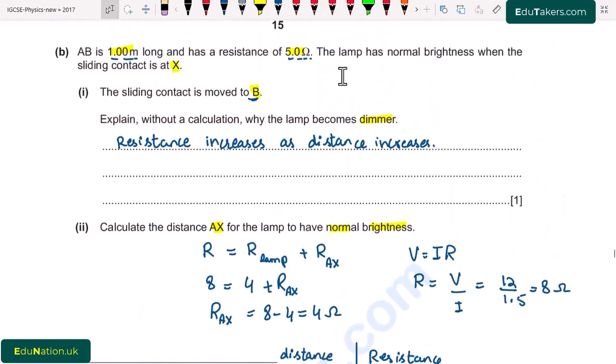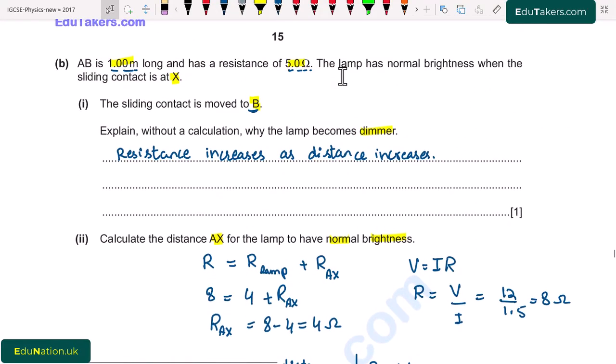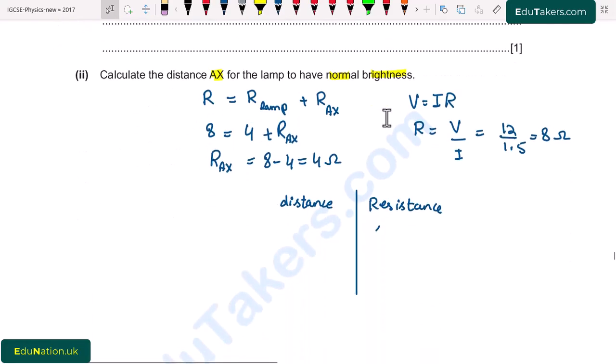It is given that the wire is 1.00 meter long and the resistance is 5.0. So first, resistance is 5.0, in ohms, and distance is in meters, 1.00 meter.